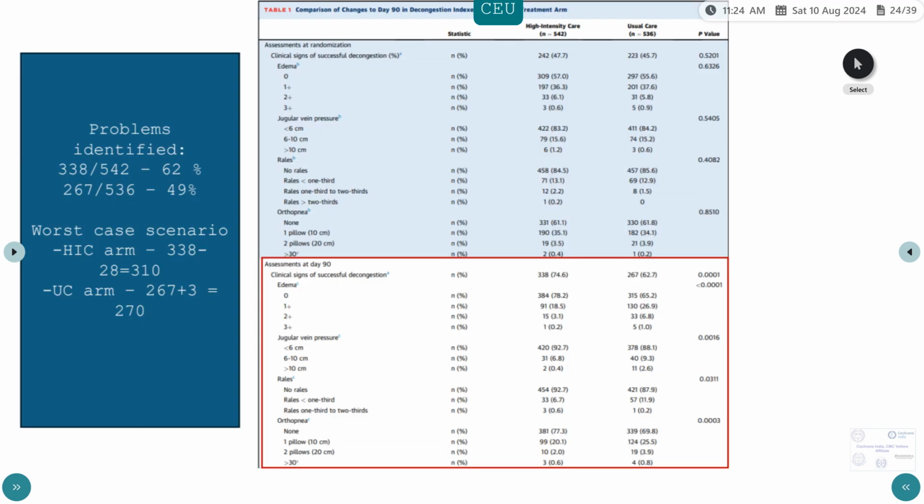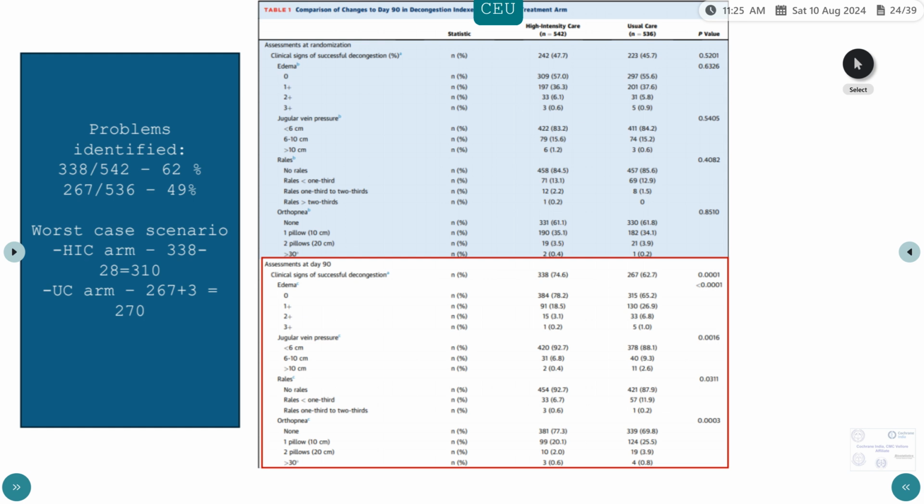They have taken the denominators as 425 and 438, not 542 and 536. But for ITT purposes, that should not be the denominator. Unless they are saying that for safety purposes they have completely excluded these, but that should have been mentioned in the results, like in the initial paragraph, this many included, this many excluded. They should have explicitly mentioned that. For an RCT, once you are randomized, if you're ITT, those are your denominators. They're not going to change no matter what. For per protocol, you can change it.